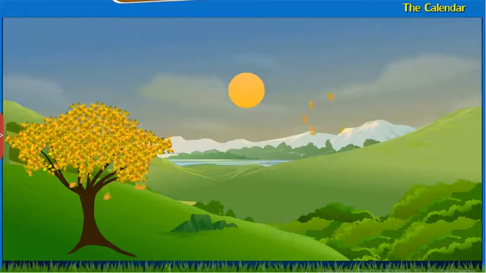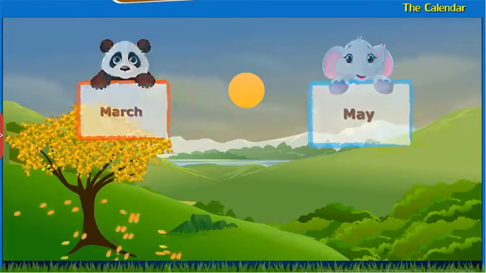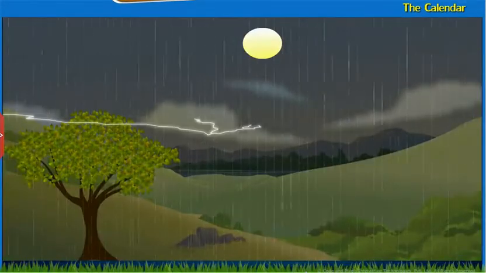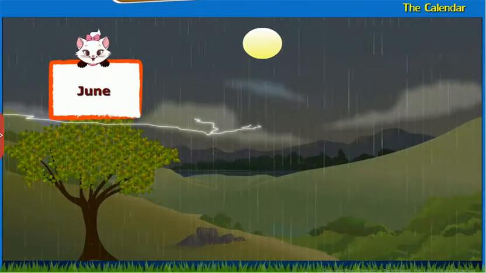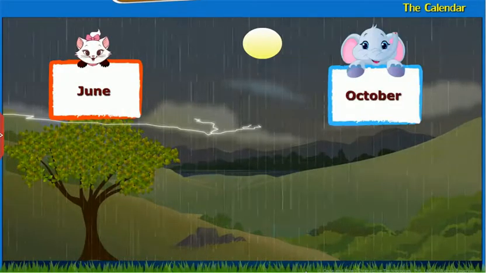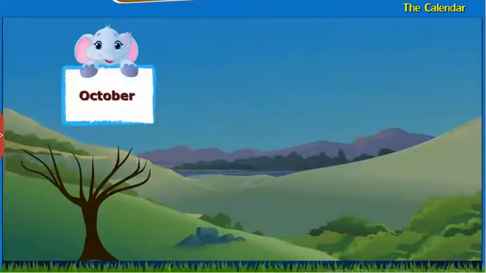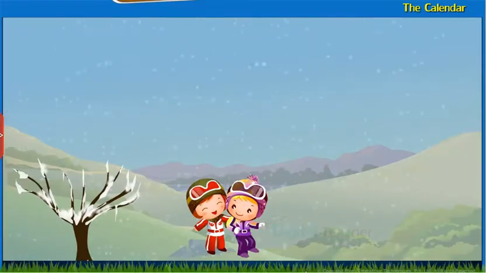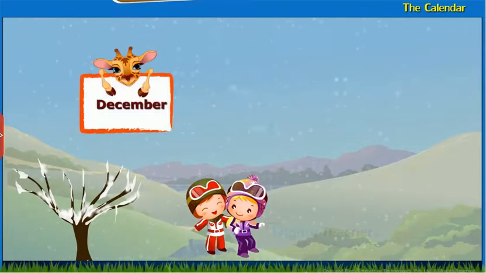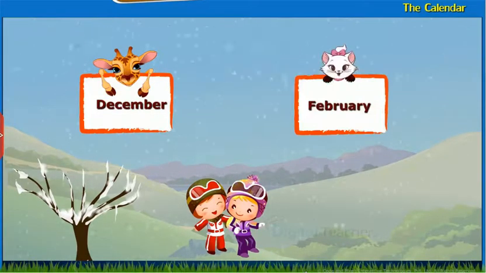The summer season is from March to May. The rainy season begins in second week of June and continues up to second week of October. Autumn begins in October and continues up to November. The winter season begins in December and ends in February. These seasons differ from country to country.